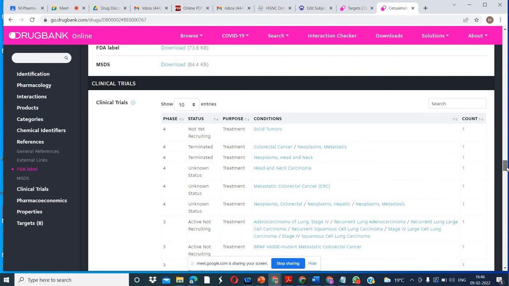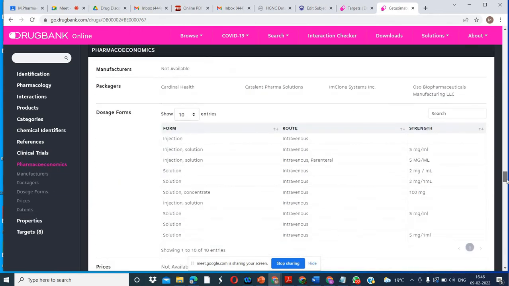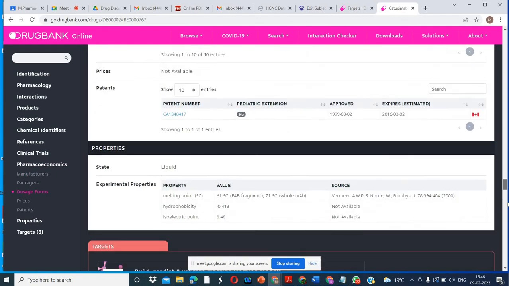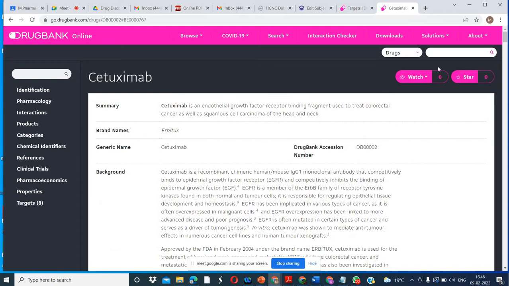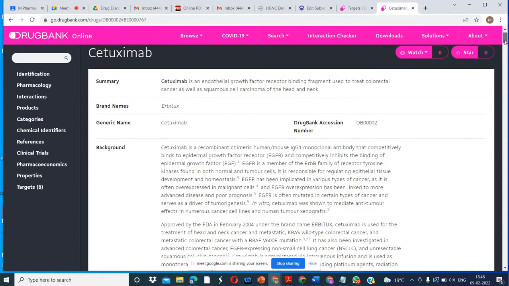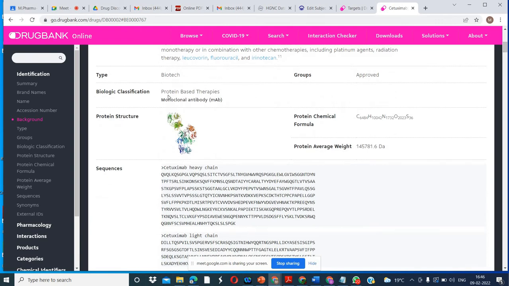There is a lot of information: clinical trials, everything is given here. Pharmacogenomics, there is a lot of information that you can search about. So about one drug you have too much information. You can search about any drug and you can have any information about the drug target.